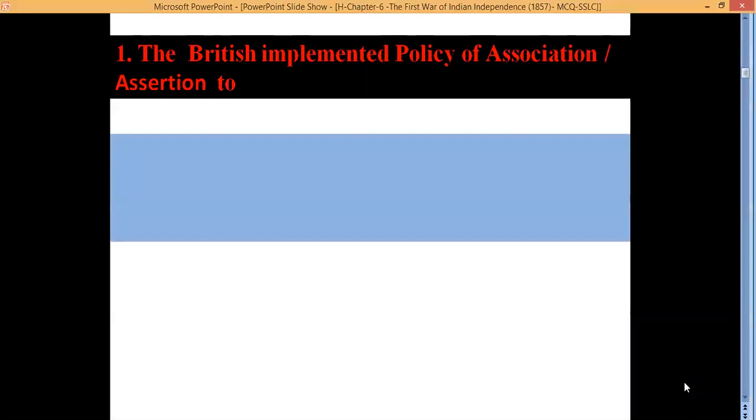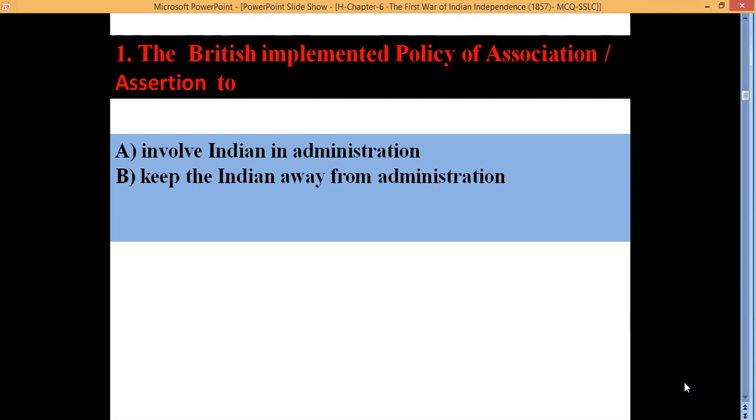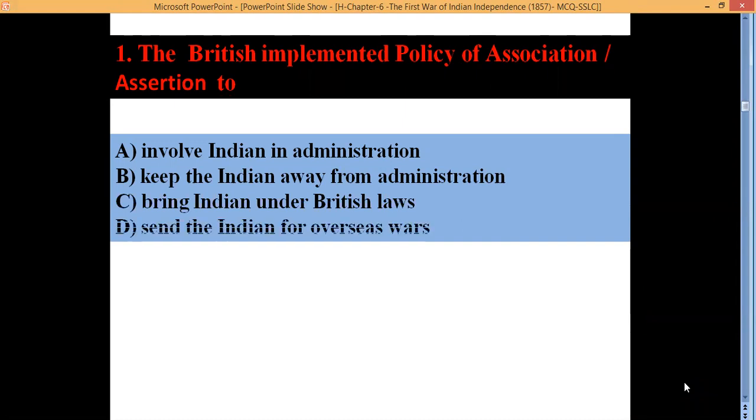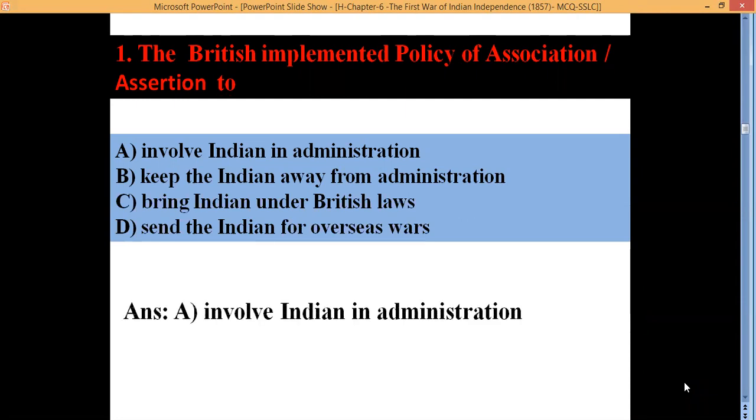The British implemented policy of association or assertion to A. Involve Indian in administration. B. Keep the Indians away from administration. C. Bring Indian under the British laws. And D. Send the Indians overseas wars. Yes, the correct answer is involve Indian in administration. So British wanted involve the Indian in administration. Therefore, after 1857 revolt, they introduced policy of association or assertion to involve the Indians in administration. So they want to keep the Indians calm.